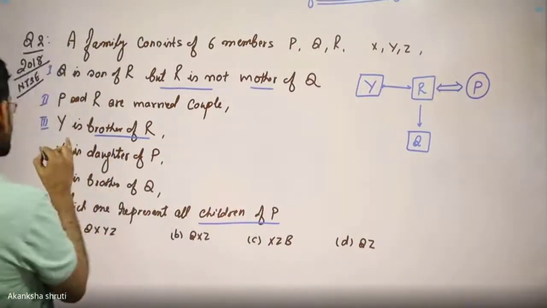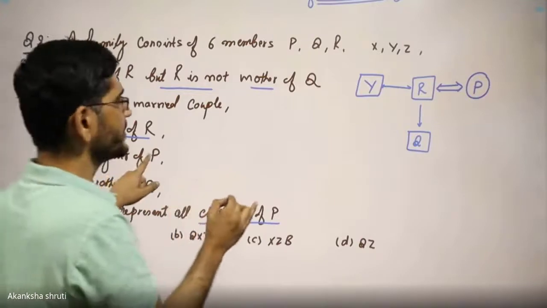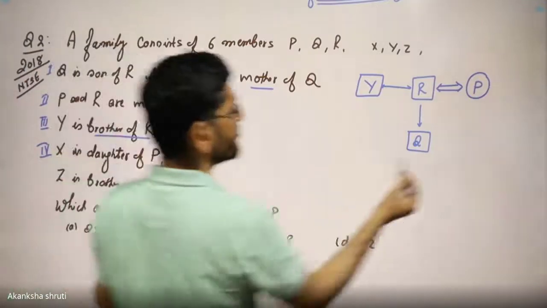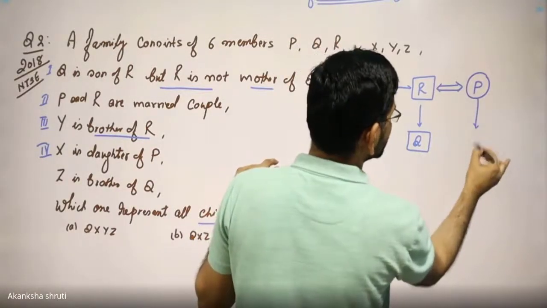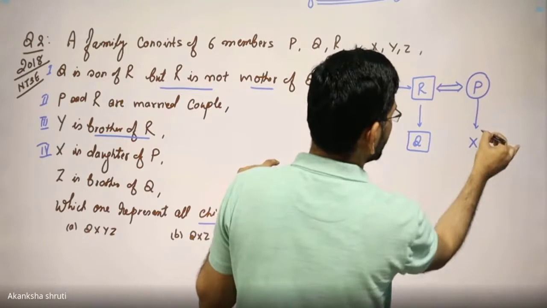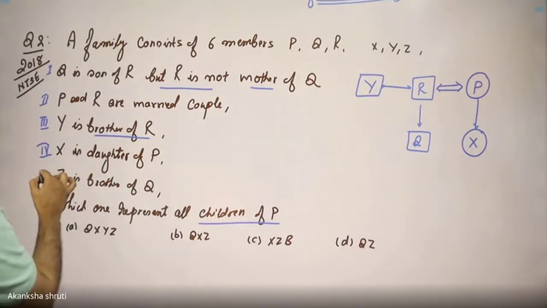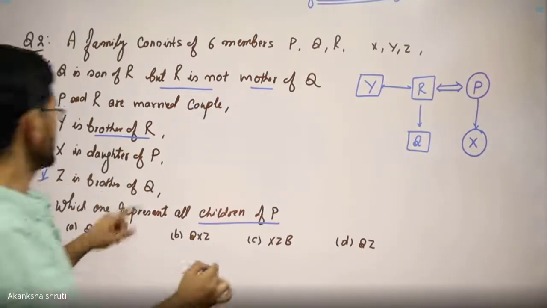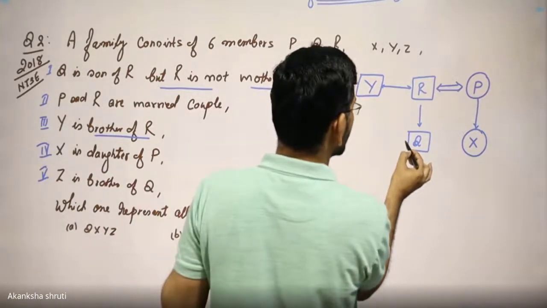The fourth statement, X is daughter of P. So X, daughter of P, we have made as X. The fifth statement, Z is brother of Q.